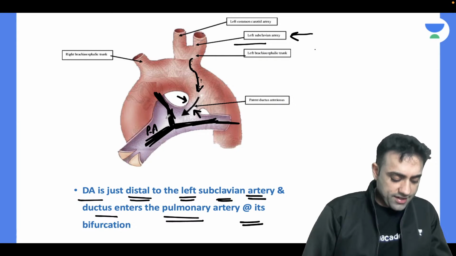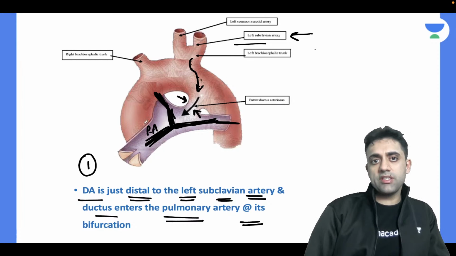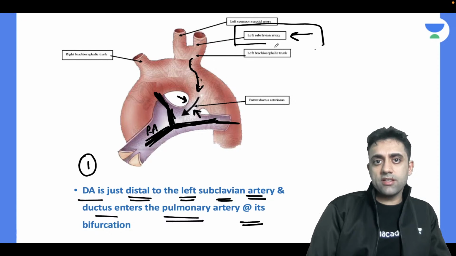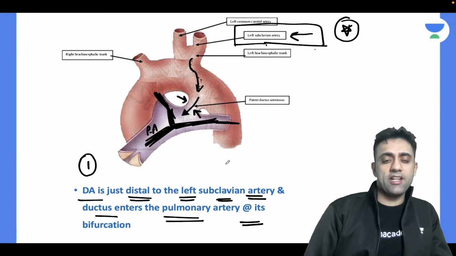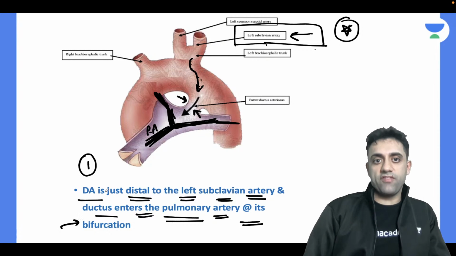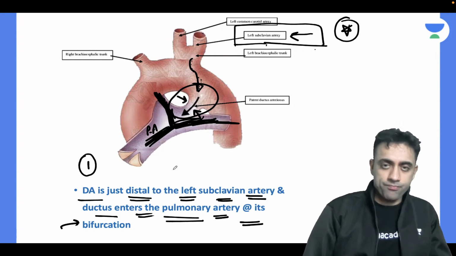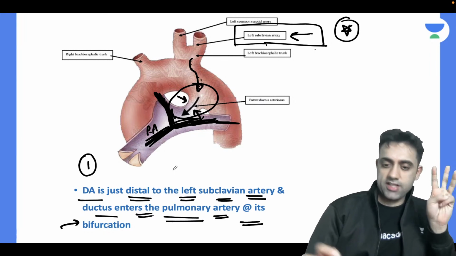Do you agree with me, guys? Very good. So number one, ductus arteriosus is just distal to the left subclavian artery. That is the first PG entrance question. Second PG entrance question, true or false? The ductus enters the pulmonary artery at its bifurcation. Yes, at this bifurcation, this ductus is entering. Done. Three PG entrance questions we have covered.